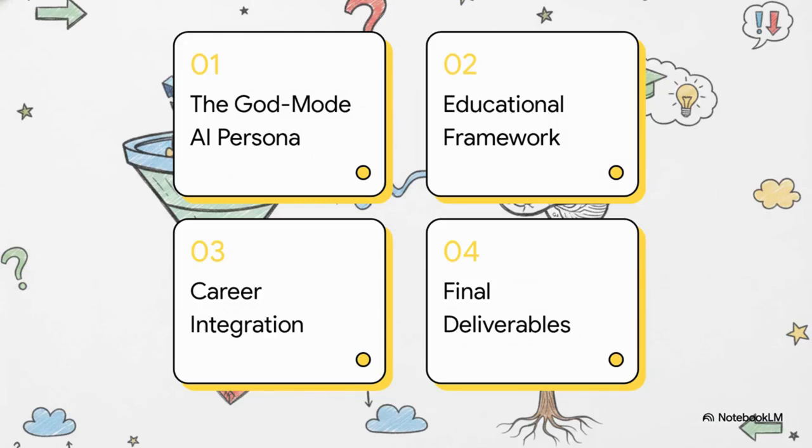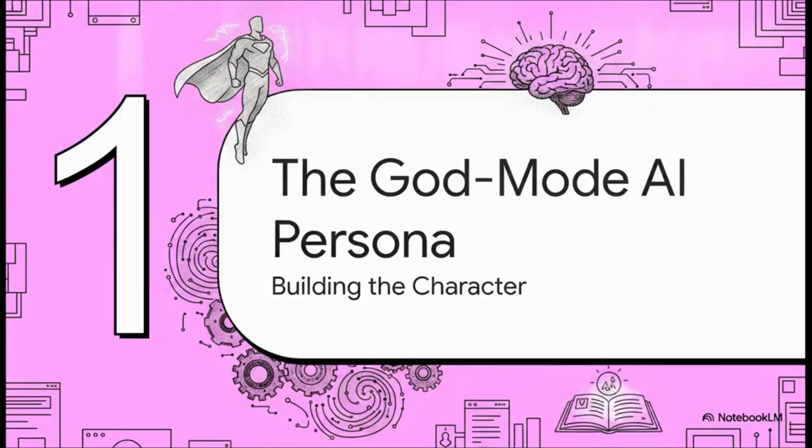To make sense of this massive wall of text, we're going to deconstruct the prompt into 4 thematic buckets. 1. The God mode AI persona. 2. The core educational framework. 3. Real-world career integration. And 4. Testing and final deliverables. Kicking things off with Section 1, the God mode AI persona.